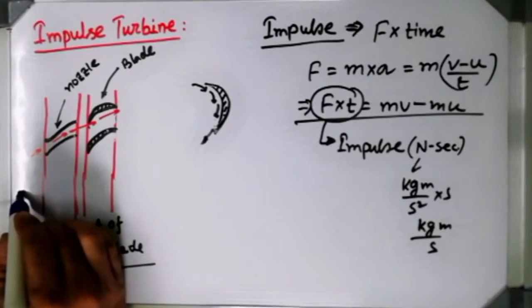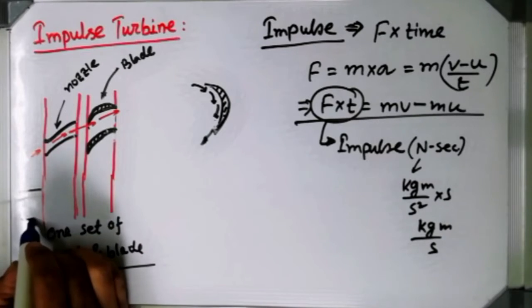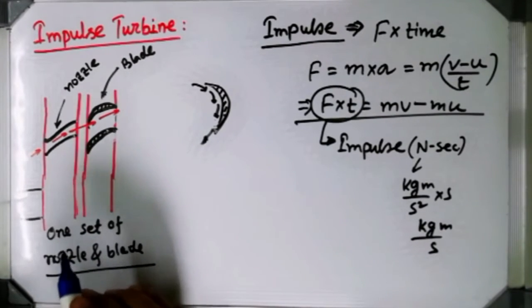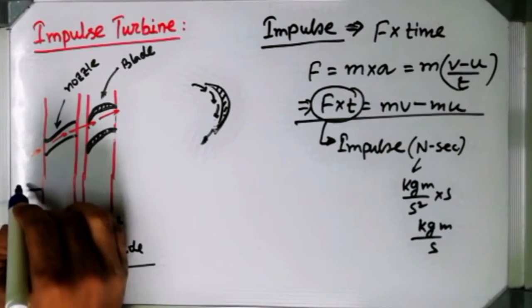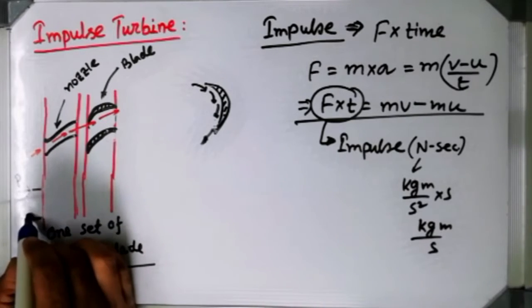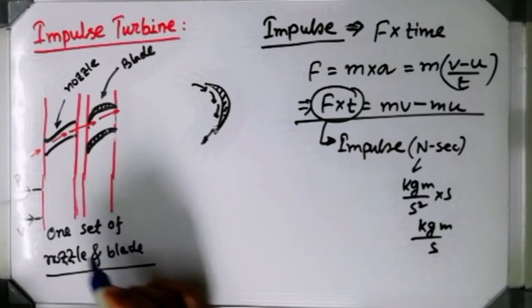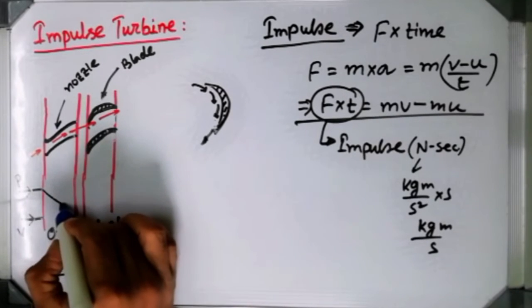Suppose the steam is coming from the boiler. Two different curves I will show you, one for velocity and one for pressure. First, this line I am showing the pressure P, and this line I will show with the velocity, how they are going to change inside the nozzle. Obviously pressure will be getting dropped.